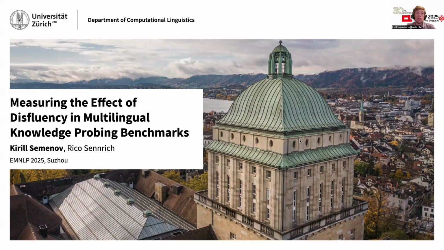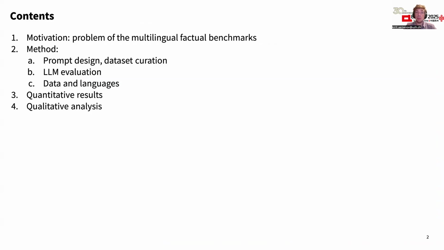My talk will consist of several parts. First, we'll talk about the problems of the existing popular benchmarks for multilingual knowledge evaluation. Then I will introduce my experiments. I will mostly focus on prompt design, setup for LLM evaluation, and the data that I used. I will then briefly overview the results of the experiments and finally mention a couple of interesting qualitative observations that I made.